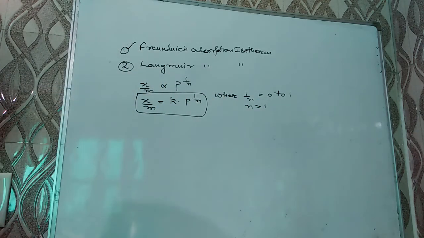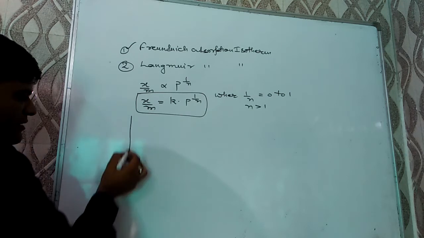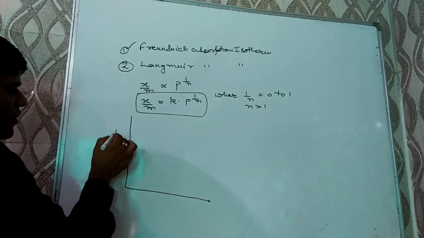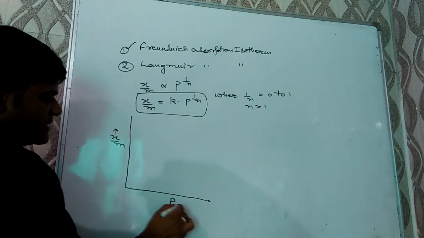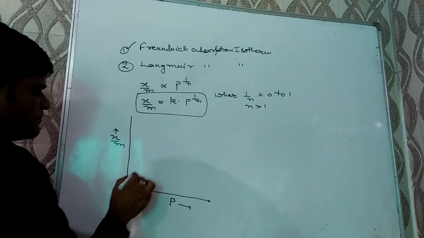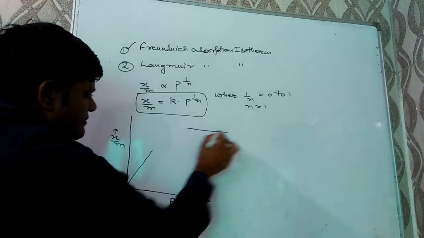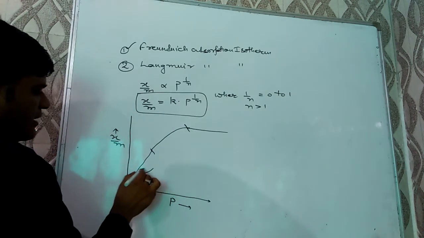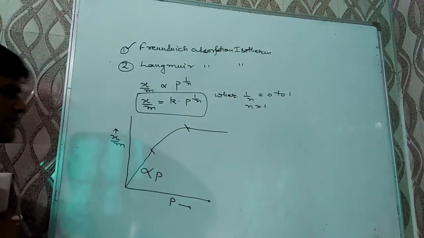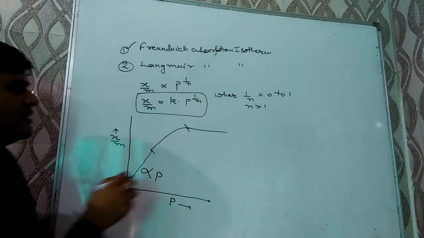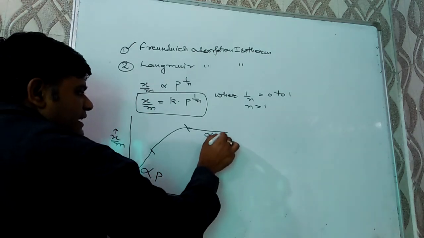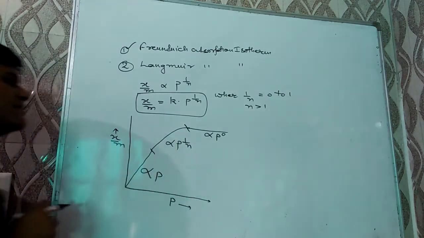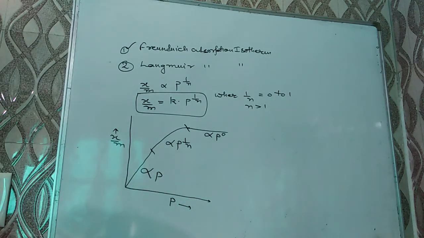Graph may be plotted by taking x by m on ordinate and pressure on abscissa. This graph should have three parts in it. When pressure is low, then it is directly proportional to pressure. When pressure is high, then it is independent of pressure. And when pressure is intermediate, then it is directly proportional to fractional power of pressure.